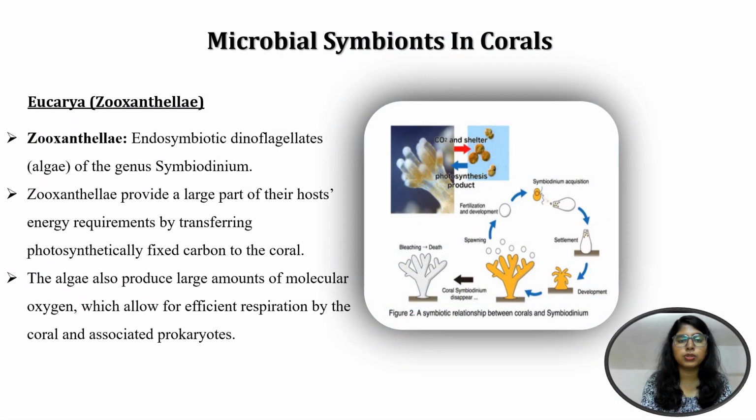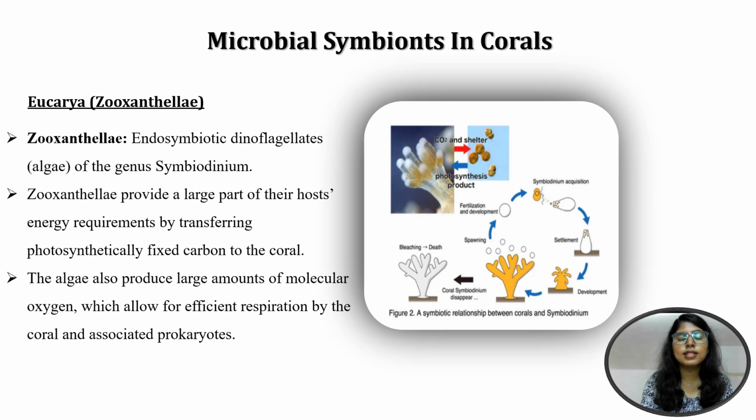Symbionts are one of the associations of microbes with corals, and Zooxanthellae is a classical example of a symbiotic relationship. Zooxanthellae are endosymbiotic dinoflagellates that come under the genus Symbiodinium. In a symbiotic relationship, we all know that both partners get benefited. Here, the microbe, that is Zooxanthellae, and the coral are the two partners. So both of them must get benefited.